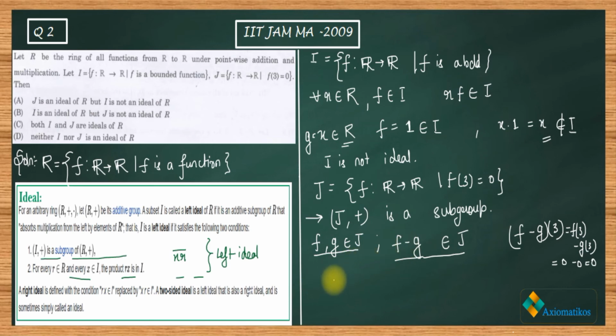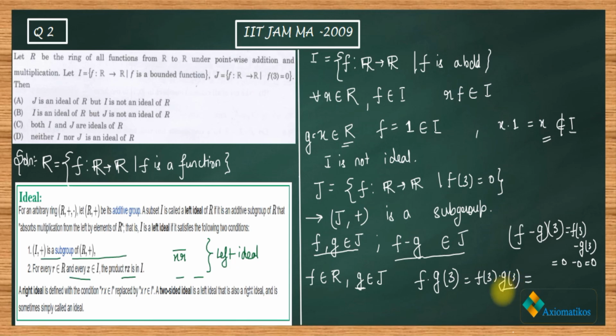Now the second thing we have to check is whether the product belongs to J or not. I have taken a random function f from your given ring R, and a random function g from your given set J. Since g is inside J, g of 3 is 0. Now let me check the product, f g of 3. This can be written as f of 3 times g of 3, which is the basic definition.